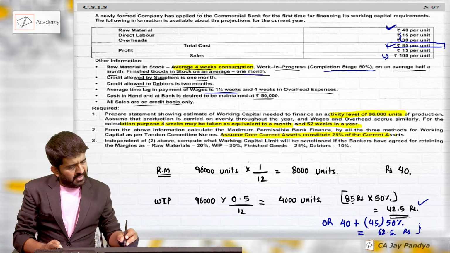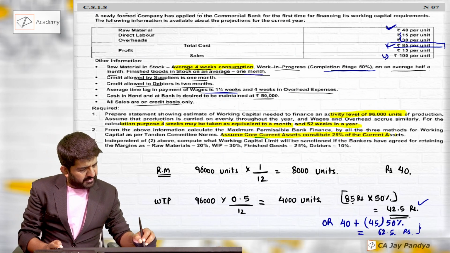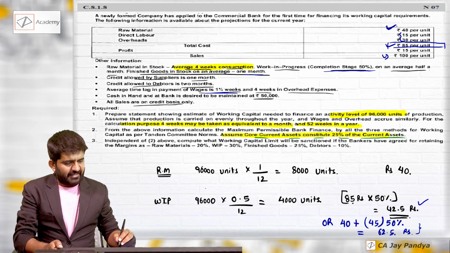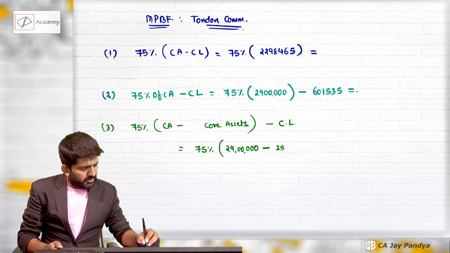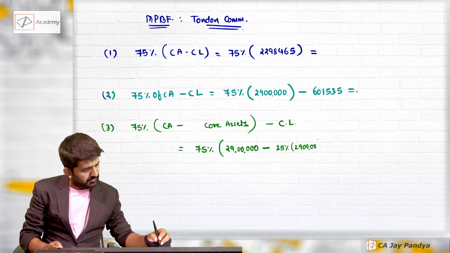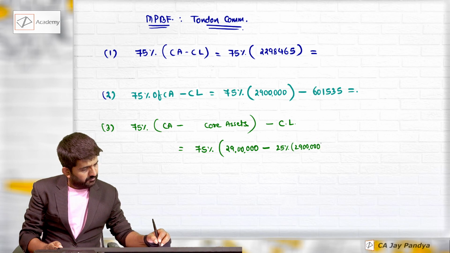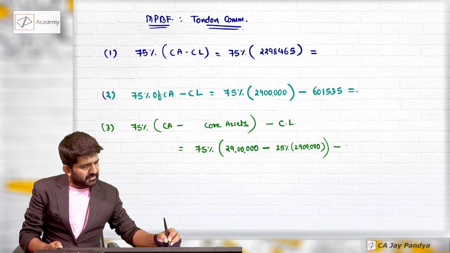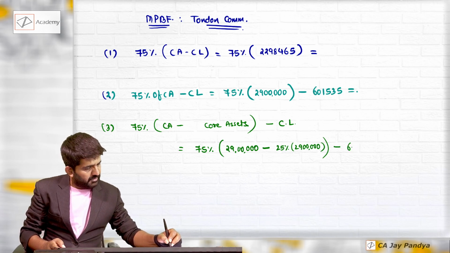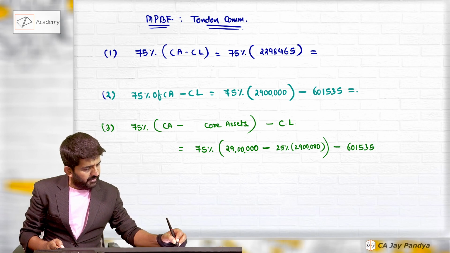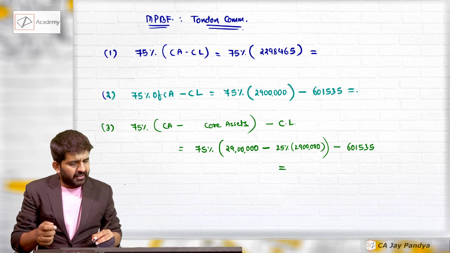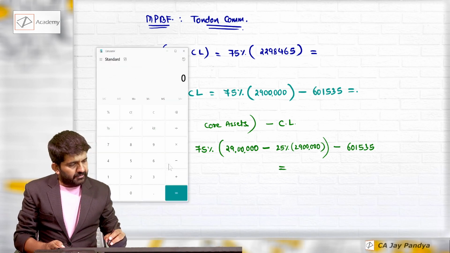Please understand, they will have to specify what the core current assets are. Core current assets constitute 25% of current assets, so it is 25% of 29 lakhs, minus current liability, that is 6 lakh 1,535. We need to find out MPBF by Tandon Committee under all three methods, and this will be our answer.